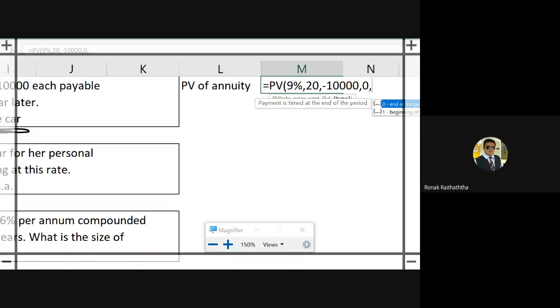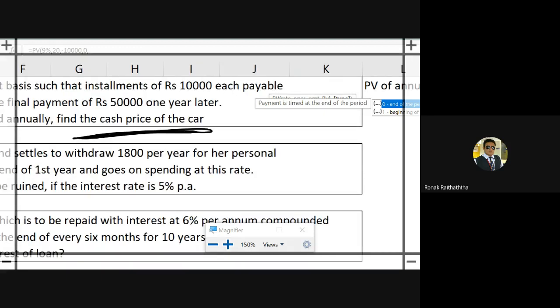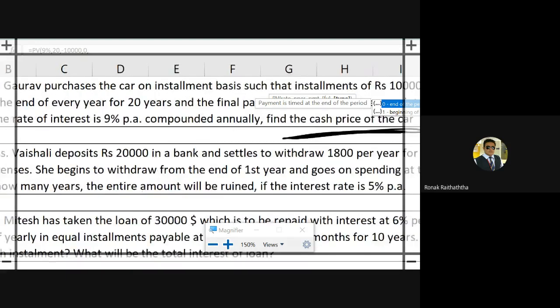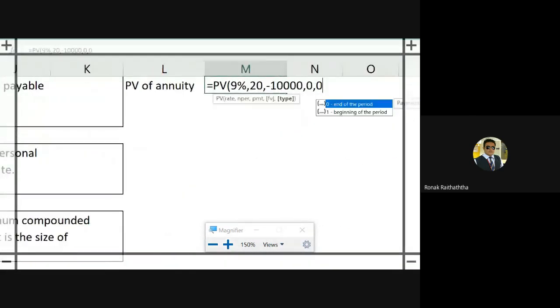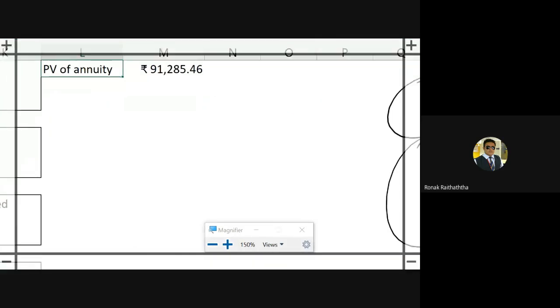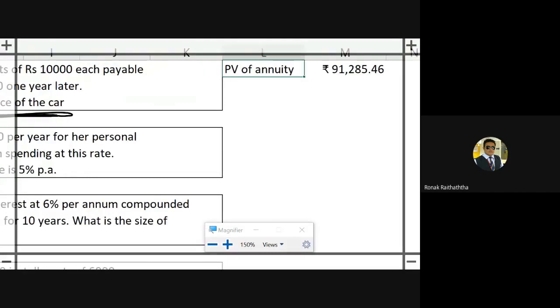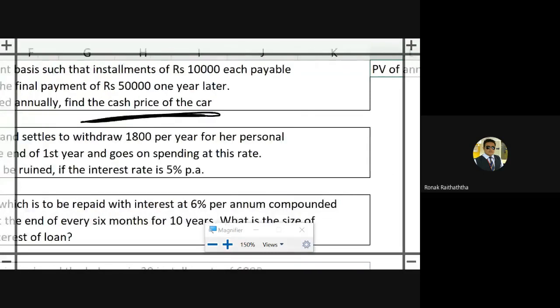It's at the end of the year as it's been stated in the question. So it's going to be the ordinary annuity. So I'll be putting 0 over there for the ordinary annuity, closing the bracket. I have got the PV of an annuity, my friend. 91,285.